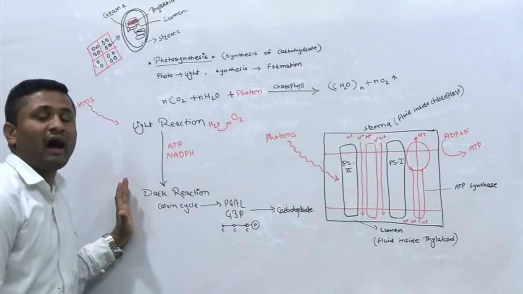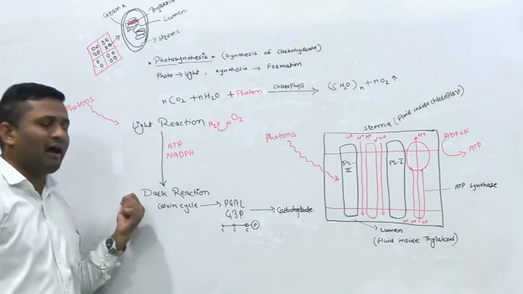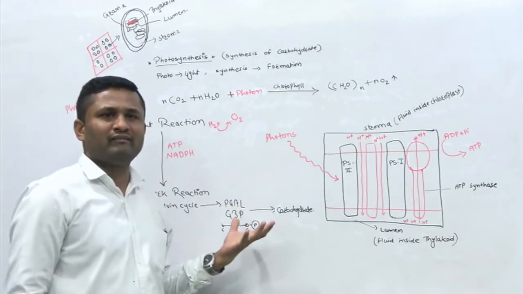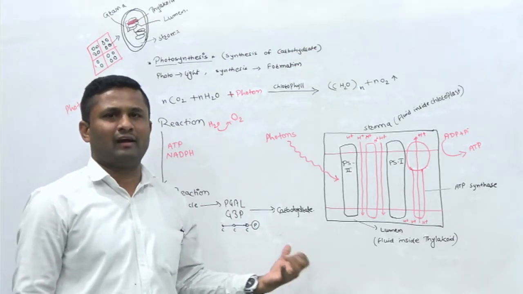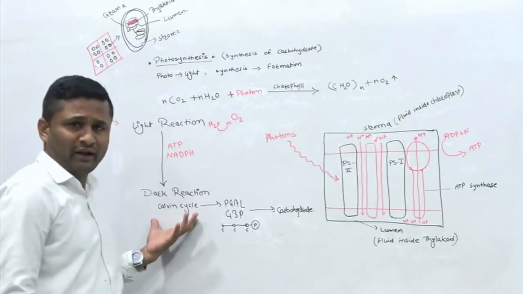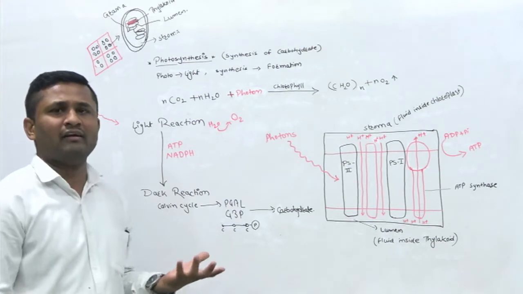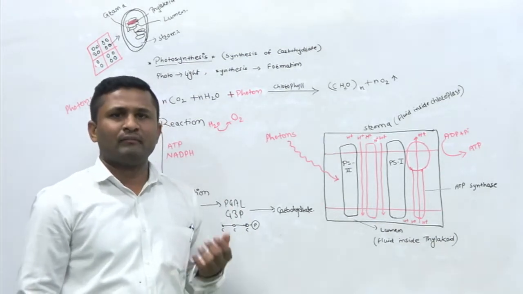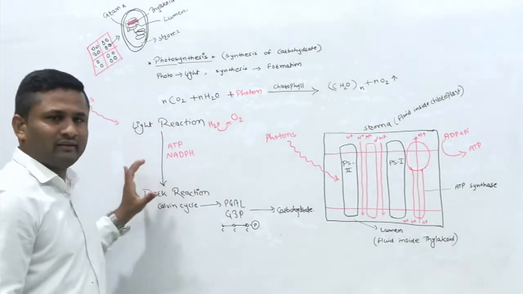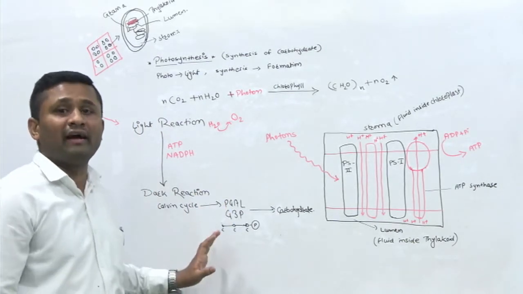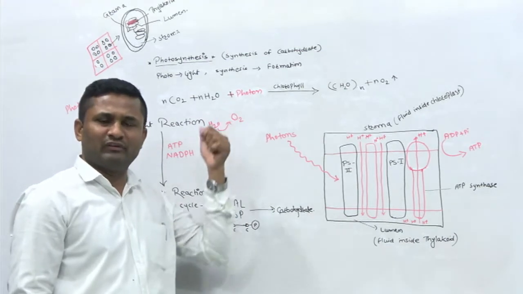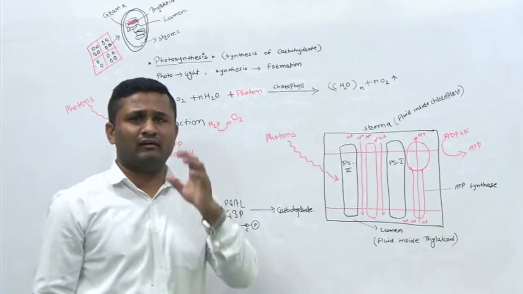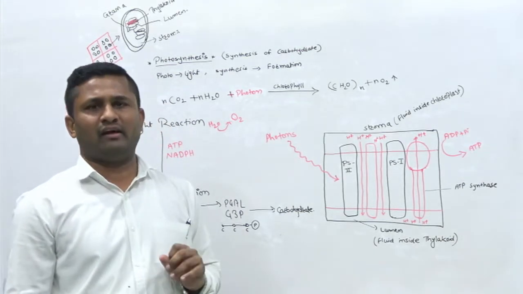The first part will be the light reaction, and the second part will be your dark reaction. Now this dark reaction does not mean that all these events, that means the Calvin cycle more particularly, will occur at night or in the dark. It's just that this reaction does not require light, that means it will not require the energy coming from light. And that's why we call it the light independent reaction, right?